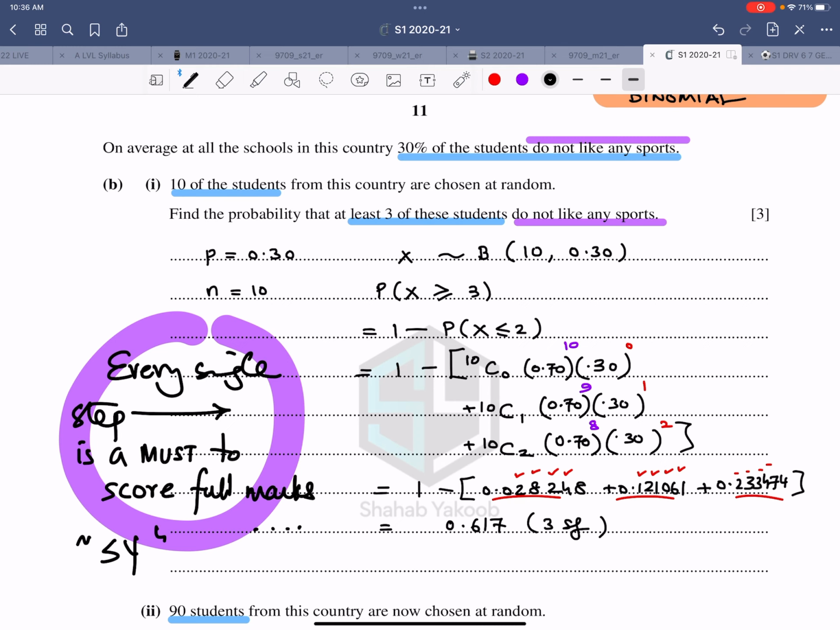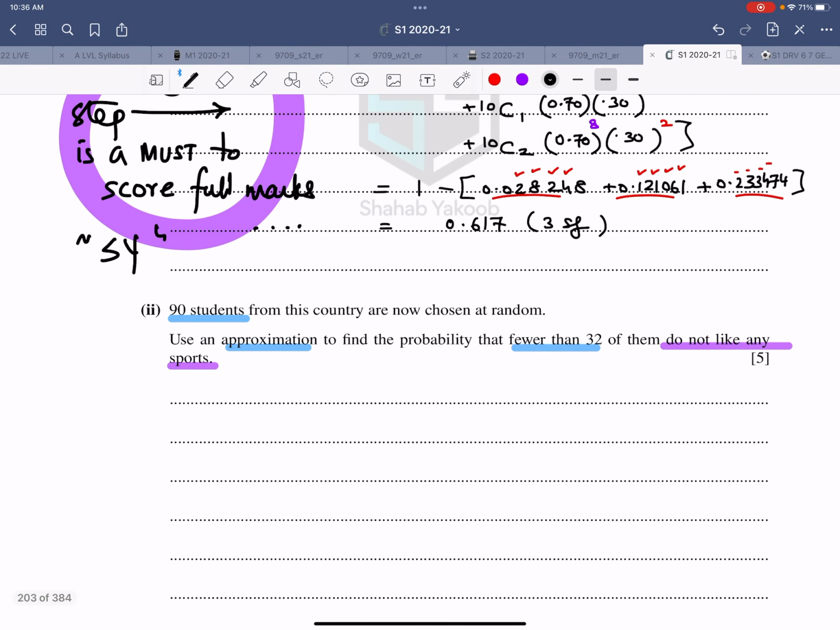Now, let's move on. 90 students are now chosen at random. So, X follows a binomial distribution 90, 0.30. N is 90, P is 0.3, Q is 0.7. Find three numbers: NP, NQ, and NPQ. So, 90 times 0.3 is 27. 90 minus 27 is 63. Now I'm getting the calculator ready for NPQ, so this comes out to be 18.9.